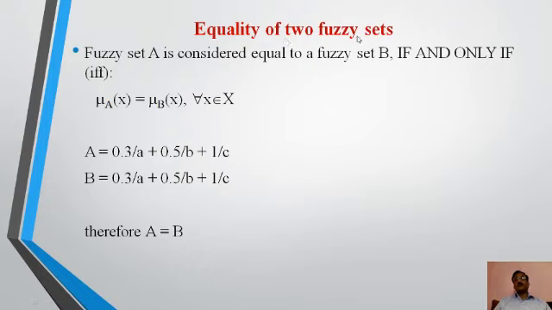Equality of two fuzzy sets. Fuzzy set A is considered equal to fuzzy set B if and only if mu A of x equal to mu B of x. Now we see that A is given by 0.3, 0.5, 1. Similarly, B is given by 0.3, 0.5, 1. So we can say these two fuzzy sets are equal.